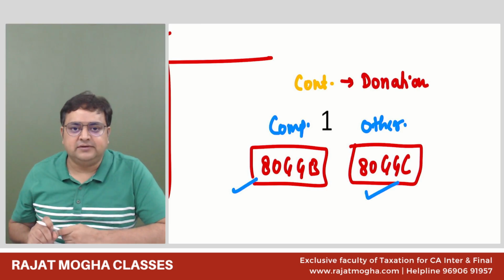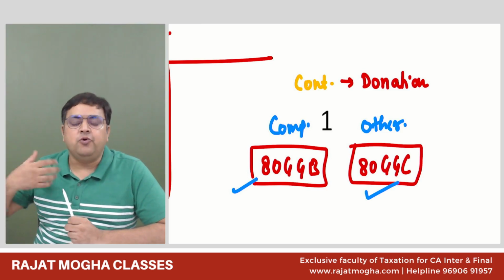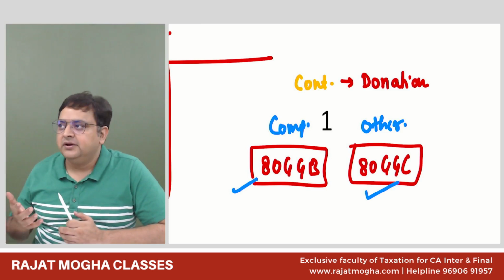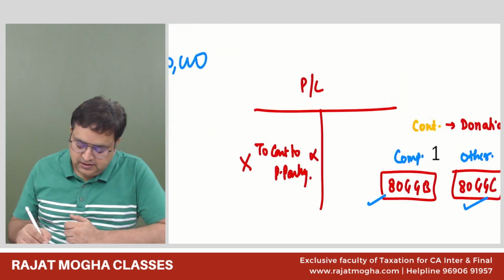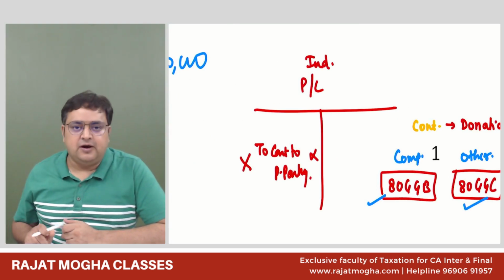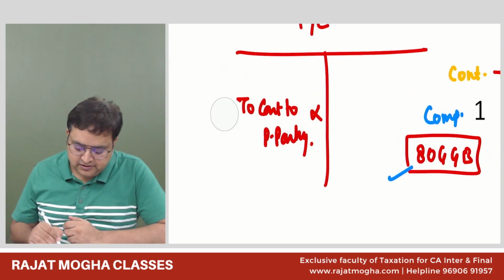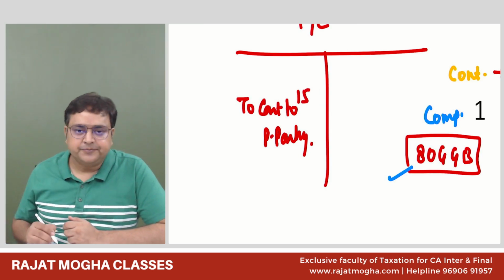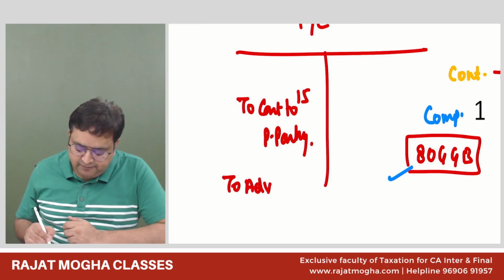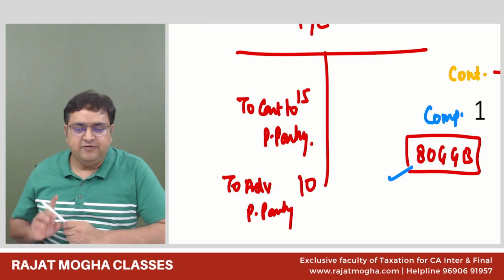You are giving a donation to them. It's not for advertisement. It's not that you are giving money for your own business advertisement. No, it is a donation. It's a donation to a political party. Now, if this is an individual P&L account, and here it is written contribution to political party 15,000 and advertisement in political party 10,000. If it is written only like this, contribution will be allowed.